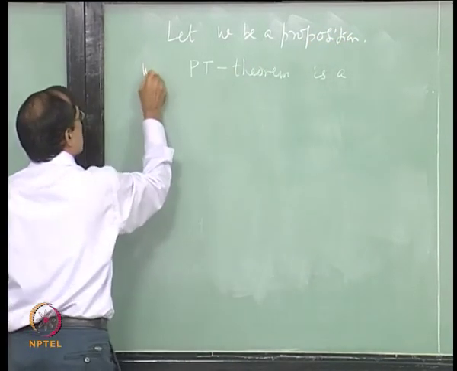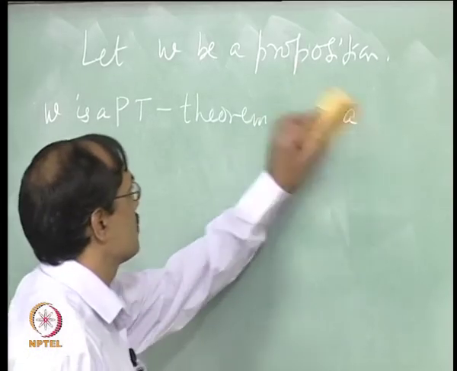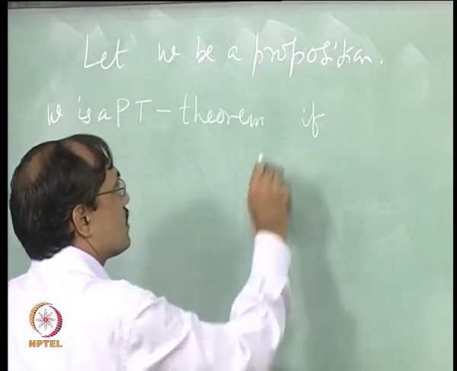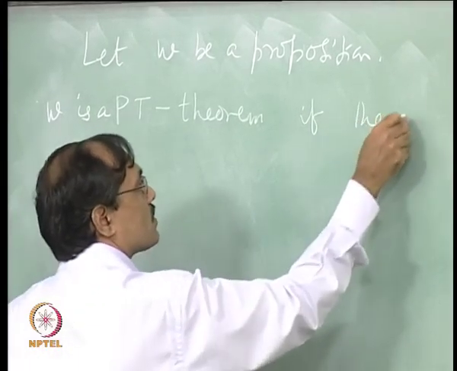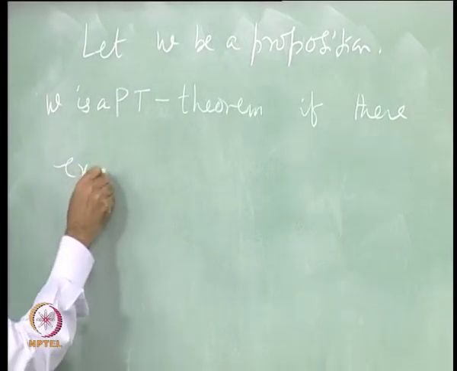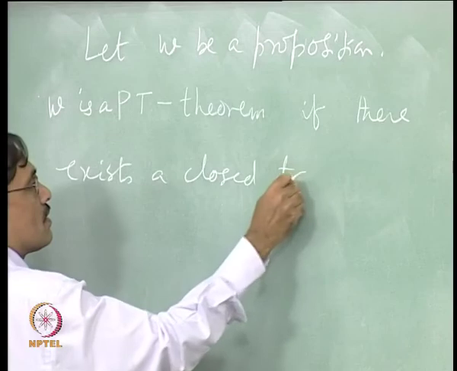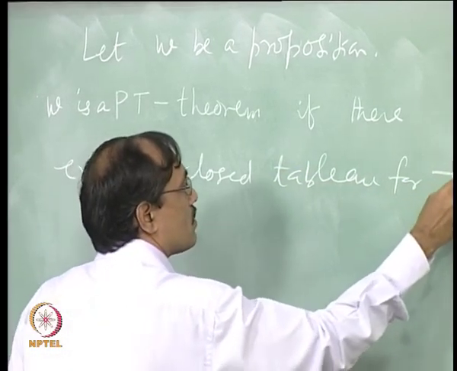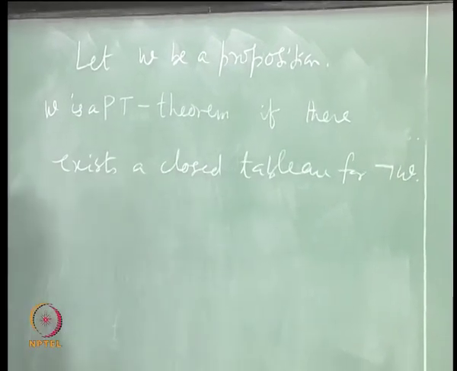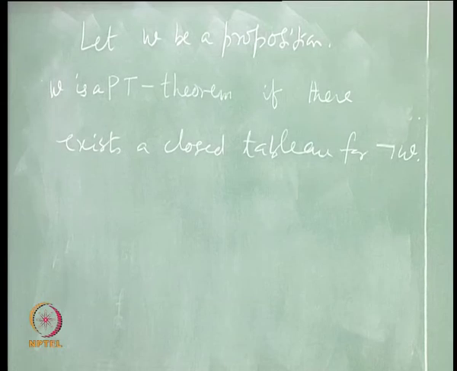We say W is a PT theorem if there exists a closed tabula for not W. Now, you see reductio ad absurdum is inbuilt in the definition.